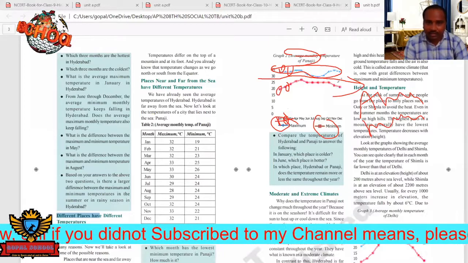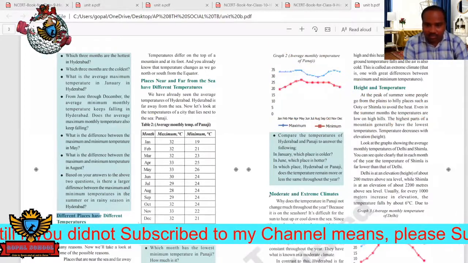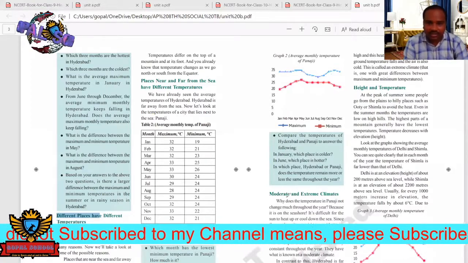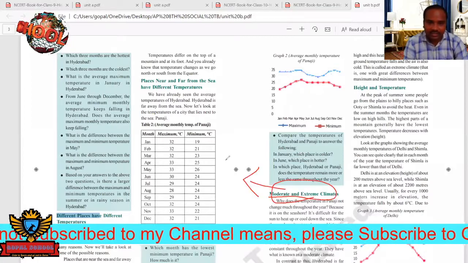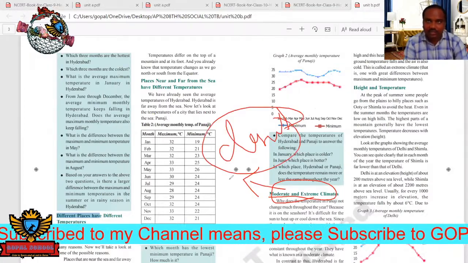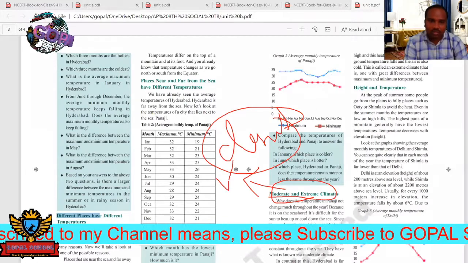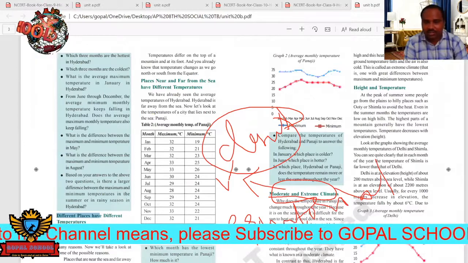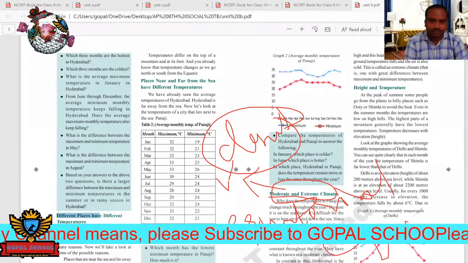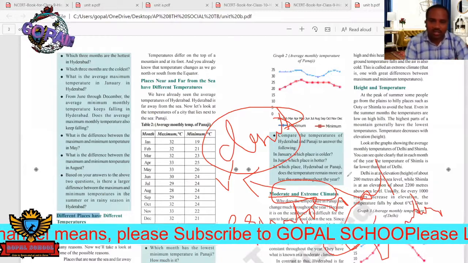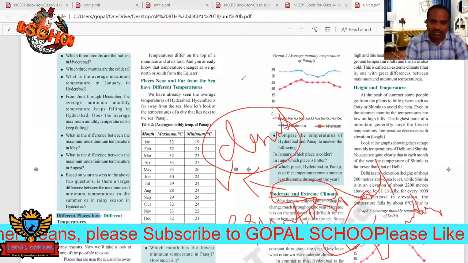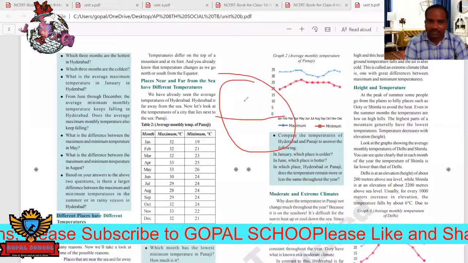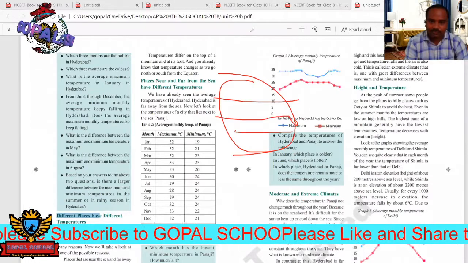Next see here, moderate and extreme climates. Extreme climates can be seen mainly in the deserts and also in equatorial places, meaning the places around the equator. This shows moderate and extreme climates. We already discussed this. Suppose the earth is like this, at 0 degrees we have high temperatures and low temperatures, like that.